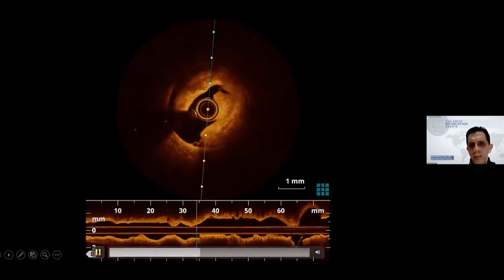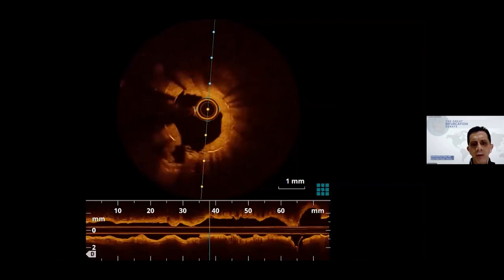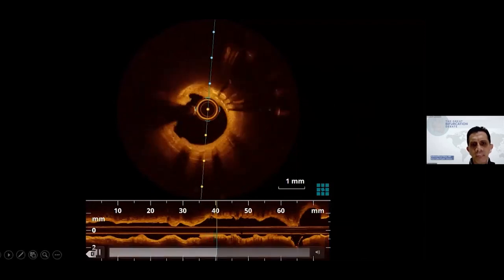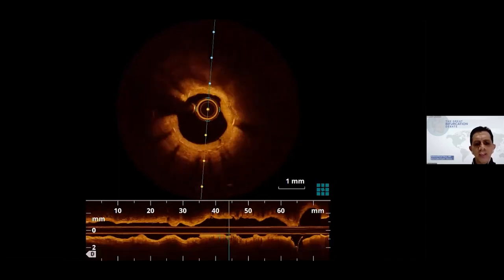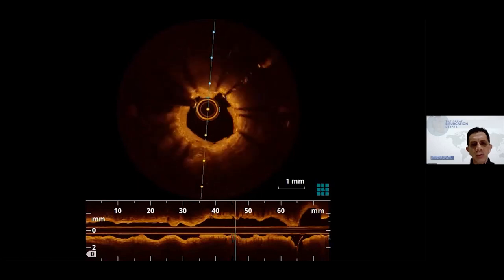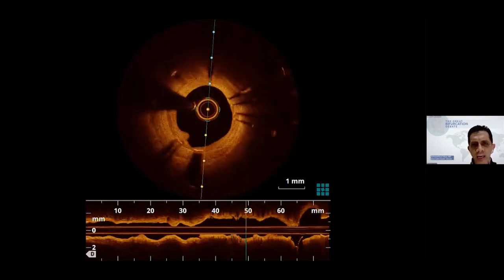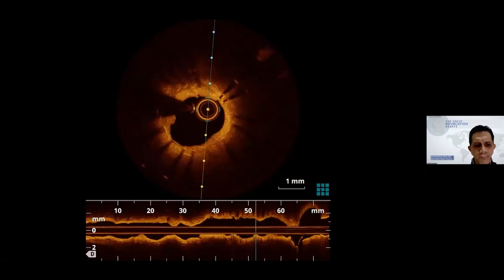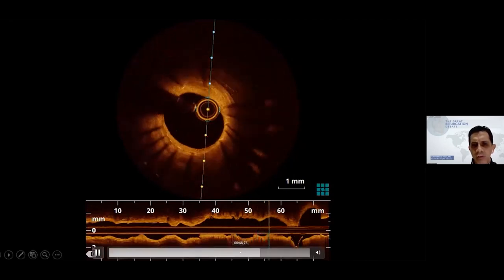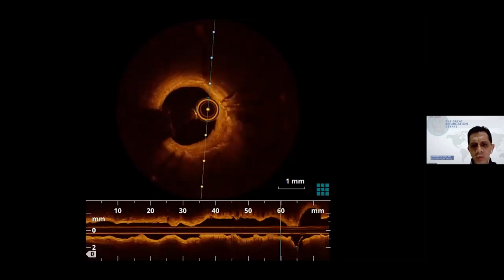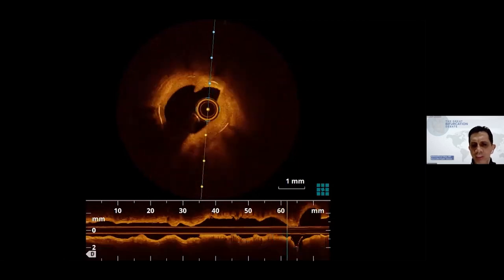So it's possible that the previous stent landed at a huge plaque burden and was not well expanded. There is fibrotic tissue growth and some uncovered struts. At the LAD ostium, we see very severe disease.